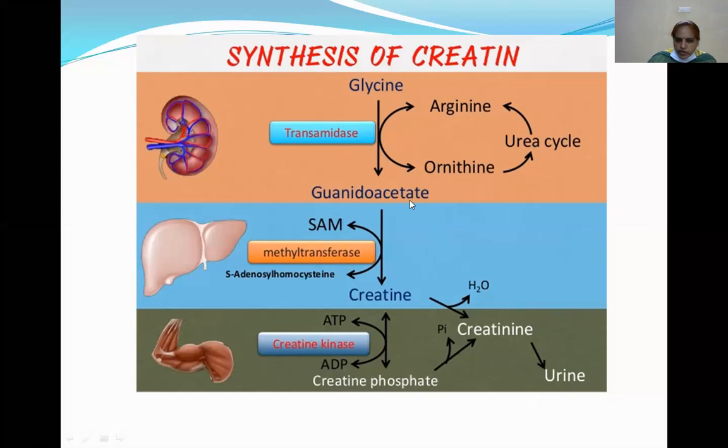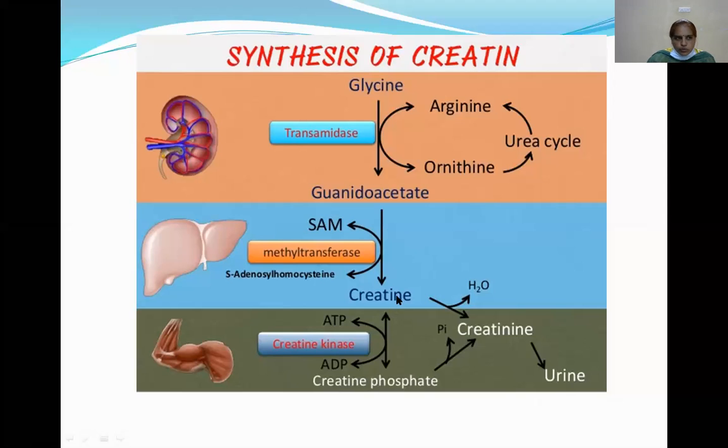Okay, this guanidoacetate, that means S-adenosylmethionine transfers its methyl group to the guanidoacetate to produce creatine. So this reaction occurs here in the liver. This reaction is catalyzed by methyltransferase. So ultimately, creatine synthesis takes place in the liver.